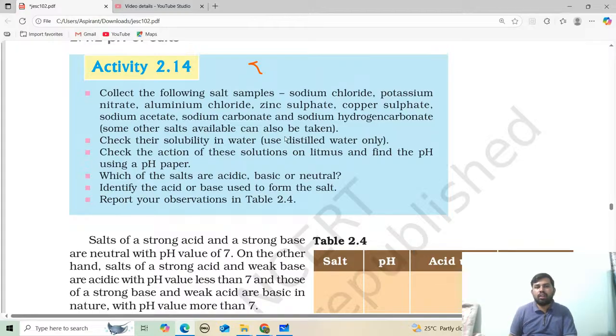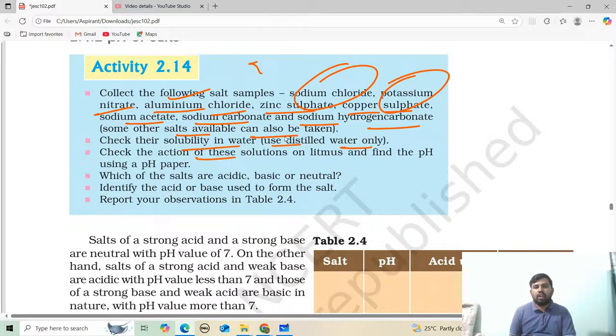Collect the following samples: sodium chloride, potassium nitrate, aluminum chloride, zinc sulfate, copper sulfate, sodium acetate, sodium carbonate, and sodium hydrogen carbonate. Check the solubility in water. Definitely they are soluble. Check the action of the solutions on litmus. Find the pH using pH paper. Which salts are acidic, basic, and neutral? Identify the acids and bases used, and report your observations.